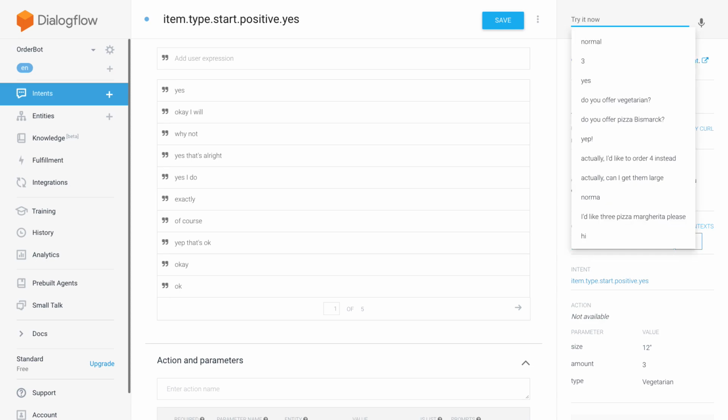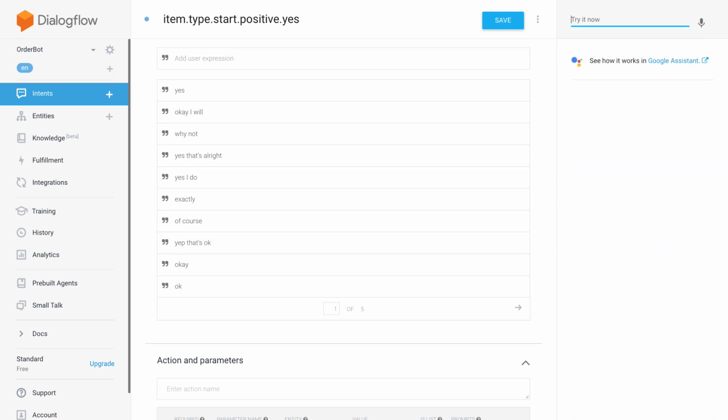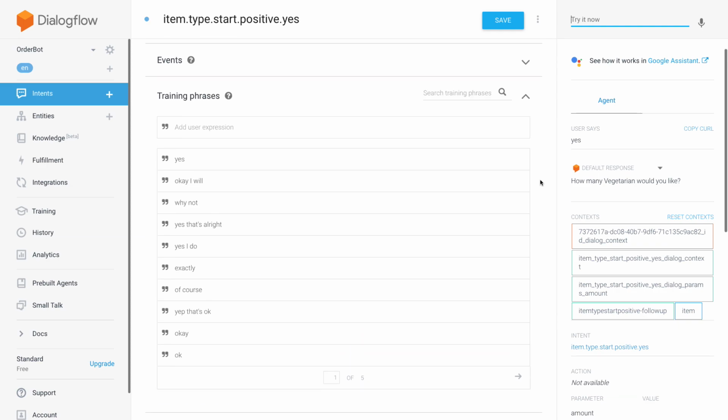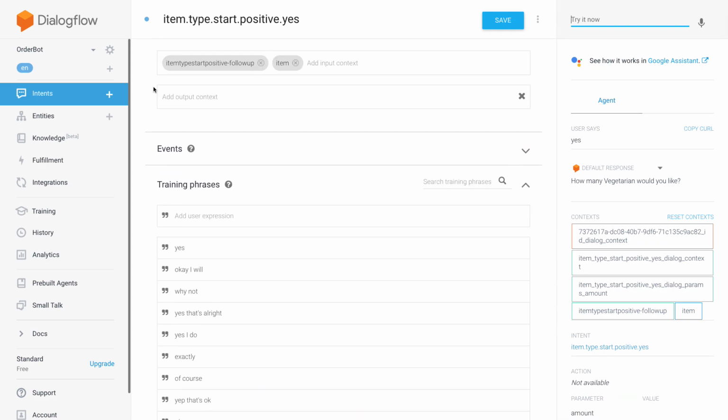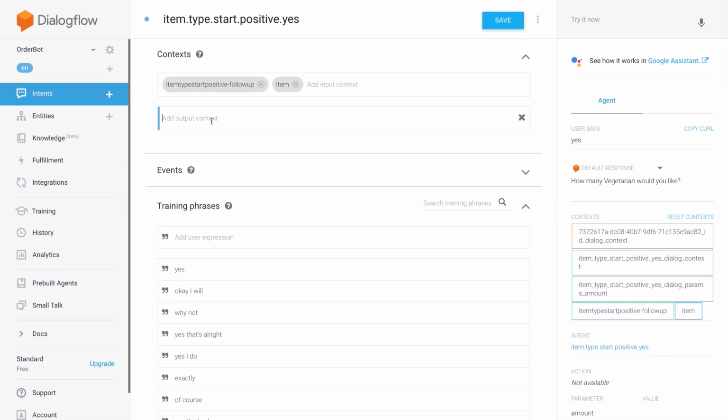Okay, so this works. Can you confirm? And now I typed yes, and what's happening now? I need to set my output context to item confirms, so that it then goes to my confirmation intent, which is where later we'll add the item to the basket as well.